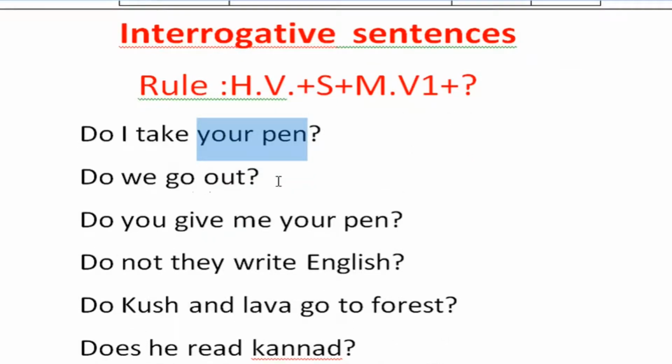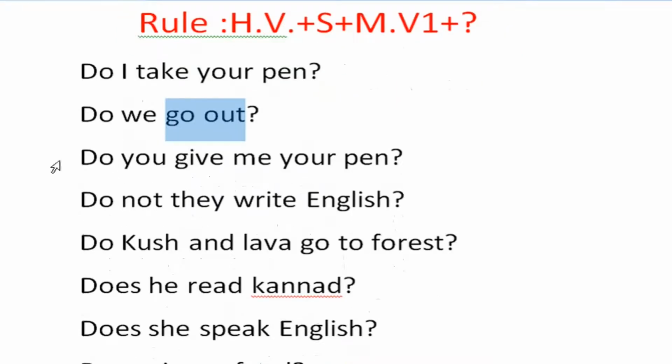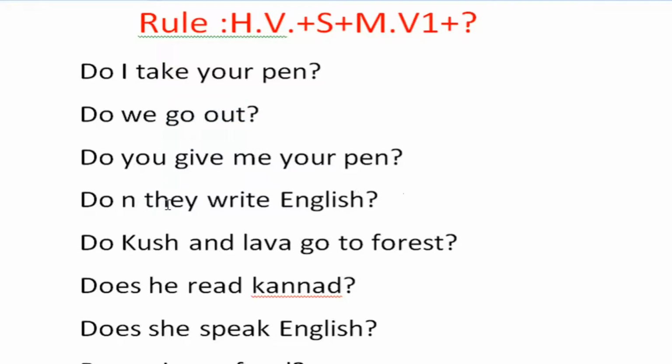Do we go out? Do is the helping verb, we is the subject, go out is the main verb 1 or phrasal verb here. Do you give me your pen? Do not should not be used because it is interrogative, not negative interrogative.